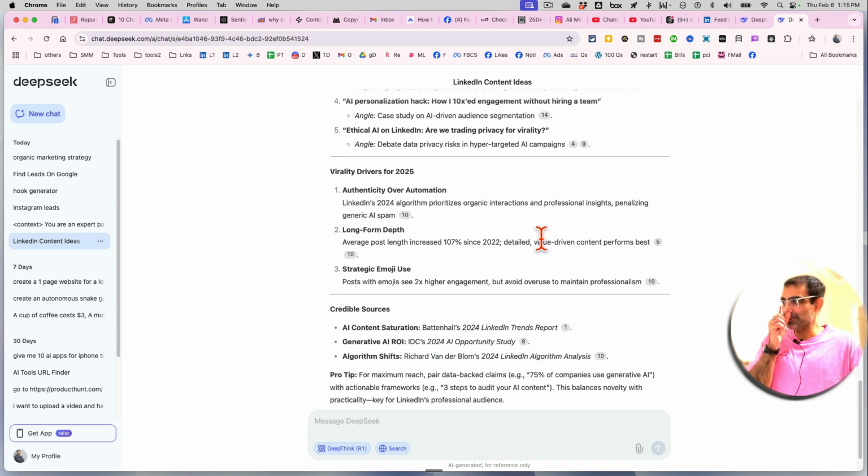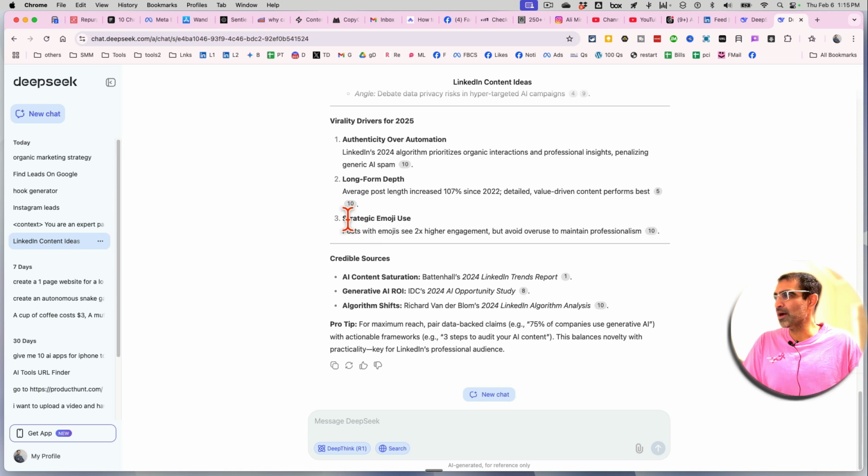And then here's the virality drivers, long form, emoji use. And then also it puts all the credible sources at the bottom so you can reference those, because these are the sources it's using. Again, for all of these prompts, I turned on the deep thinking, so selected that, and also the web search. So creating marketing strategy, creating viral LinkedIn content, generating leads from Google and Instagram, and generating hooks. Step back and imagine for tasks like these, how much time you used to spend in the past. Now with DeepSeek, it's seconds, literally seconds.